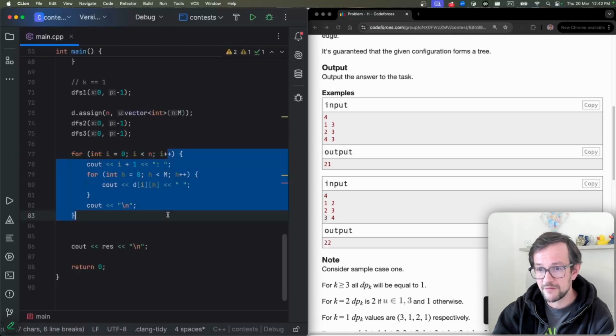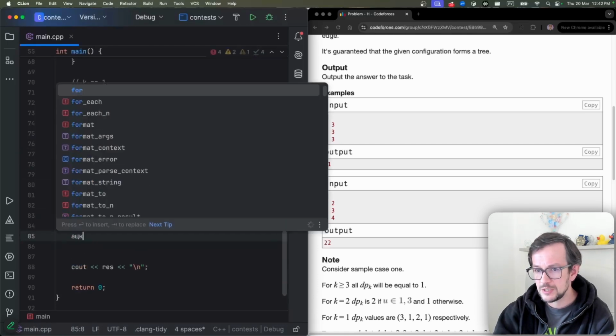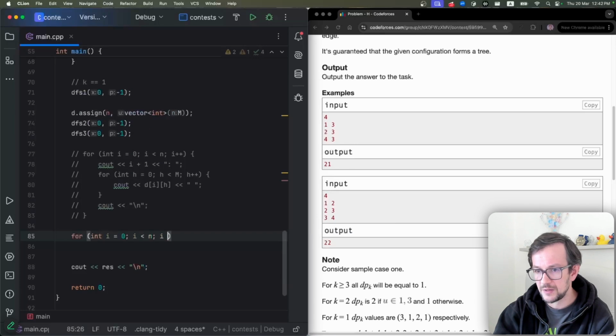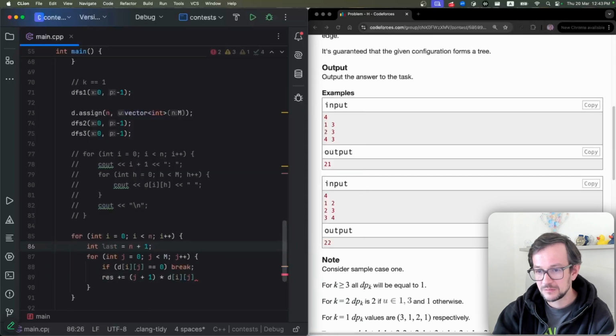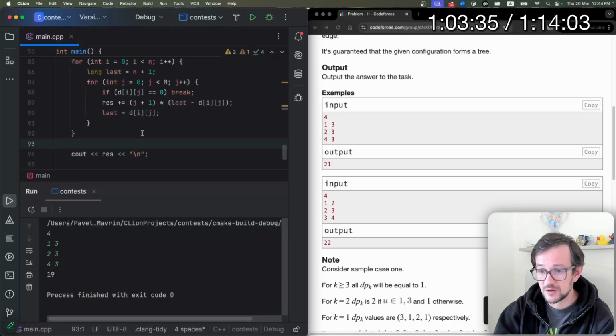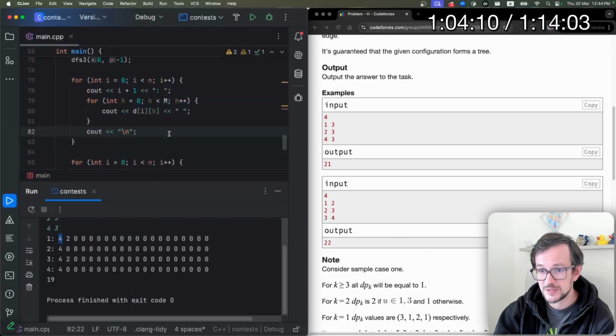So it looks like everything works fine. Now you just need to calculate the final answer. Okay, I spent too much time here. I'm trying to guess the correct formula. Spent too much time. Let's skip this.